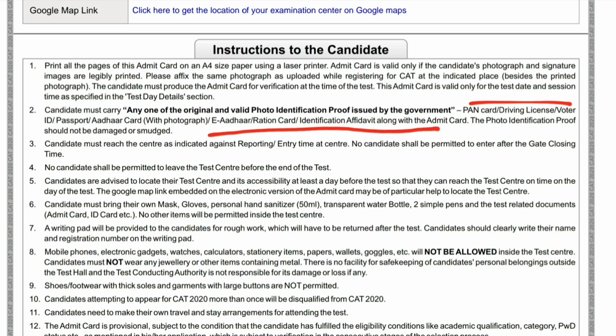Do that. The next instruction here is you must carry the original photo ID. Please check which photo IDs are valid here: PAN card, driving license, voter ID, passport, Aadhaar card, e-Aadhaar card, ration card. College ID card is not valid. Earlier college ID card was also valid. Now you need to have a passport or Aadhaar card.